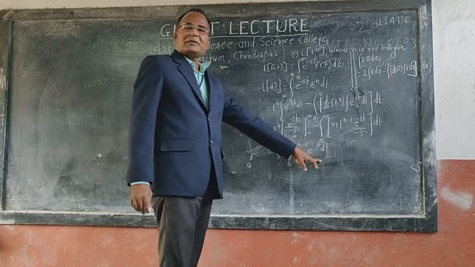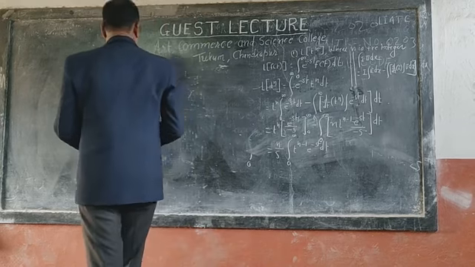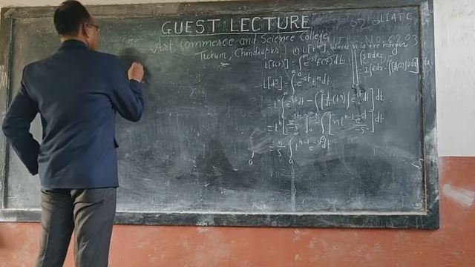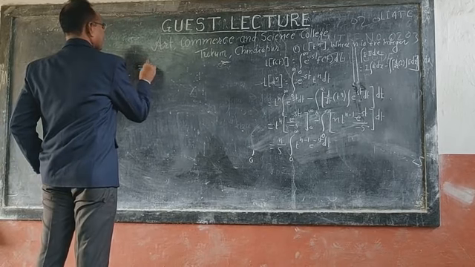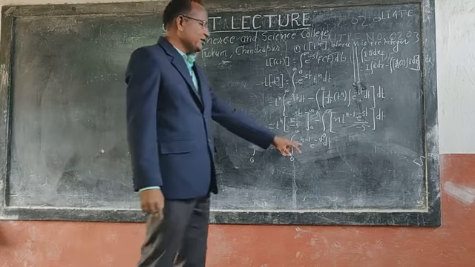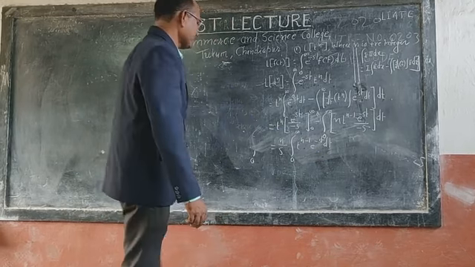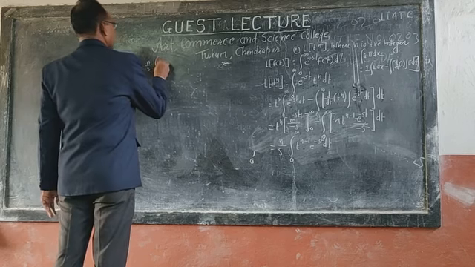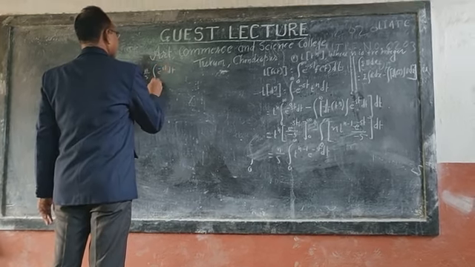Again we are applying integration by parts. Then we have n by s integration, first function is t to the power n minus 1, second one is e to the power minus st, with respect to t.